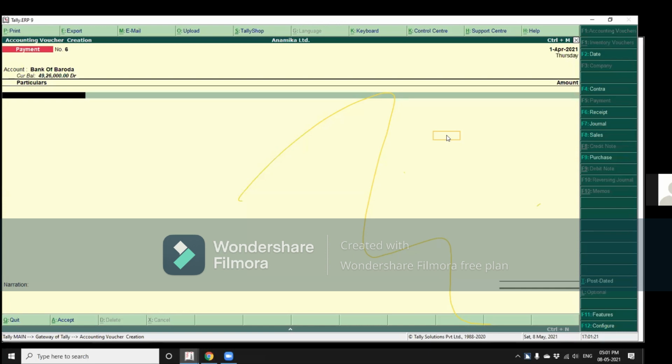Similarly, in the purchase voucher, your focus lands on the field where you enter the purchase account. In payment or receipt, it lands where you have to enter the cash or bank account. In Contra, it lands again on the same field.